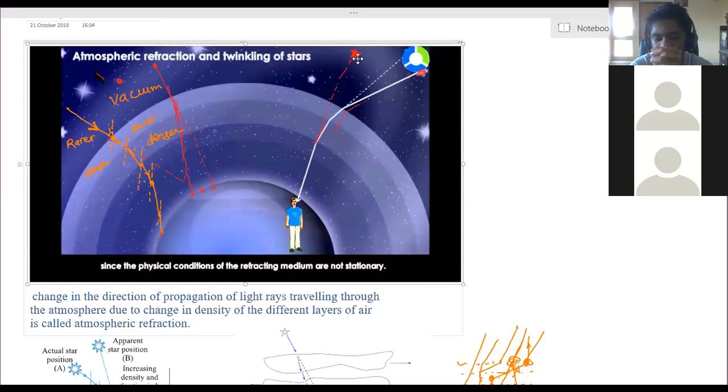Then the next consequence we are able to see due to atmospheric refraction is the twinkling of stars. Stars twinkle. Why do stars twinkle? What does twinkling mean? What do you mean by twinkling of stars? What phenomenon do you call twinkling?